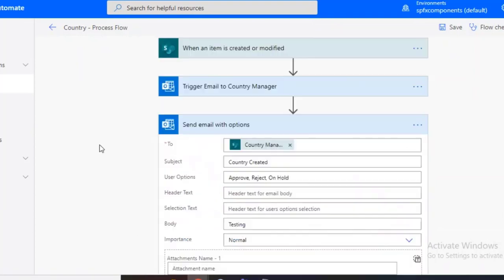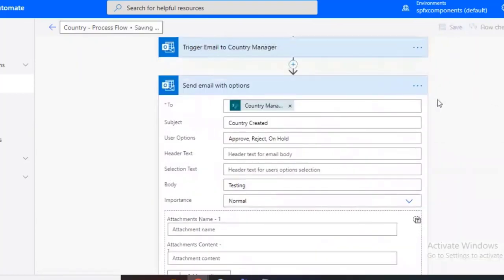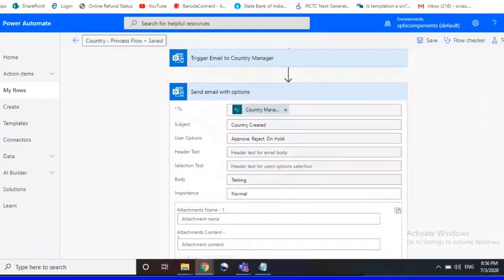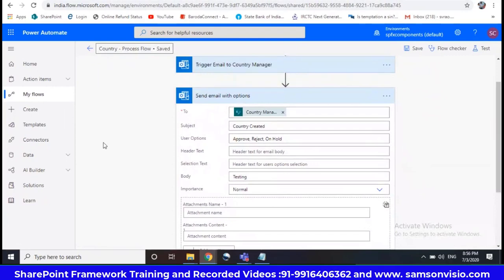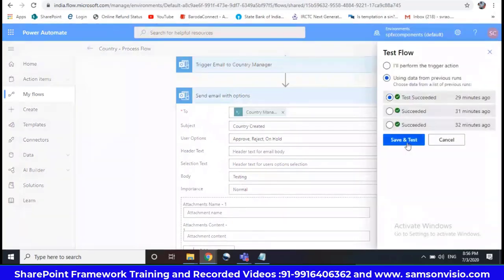So you can write HTML code here. That means if you want any table format or something, you can do it. Maybe tomorrow we'll see that. So let us save it. Okay, I am testing from the last one. Save and test.